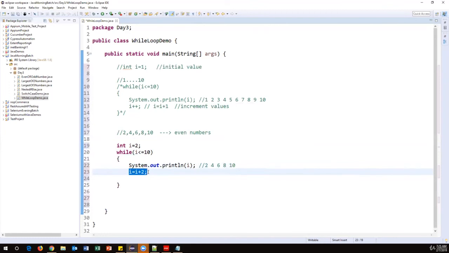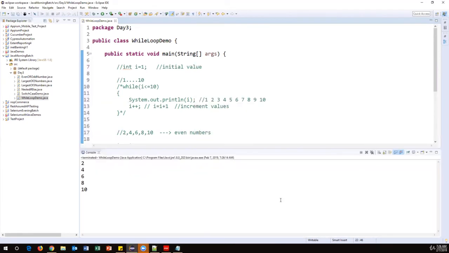Now I equals I plus 2, so this time it becomes 12. As soon as I becomes 12, the condition becomes false. 12 is less than or equal to 10? The condition is false, so it will exit from the while loop and stop printing the numbers. This way we will get only even numbers between 1 to 10: 2, 4, 6, 8, 10.